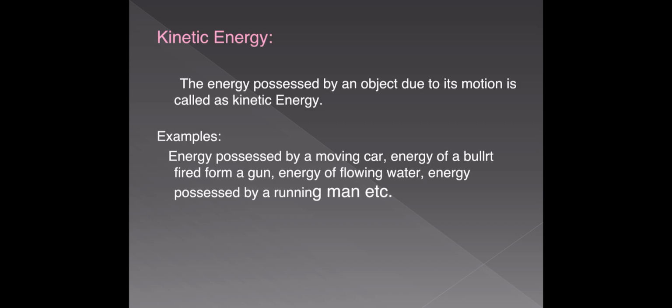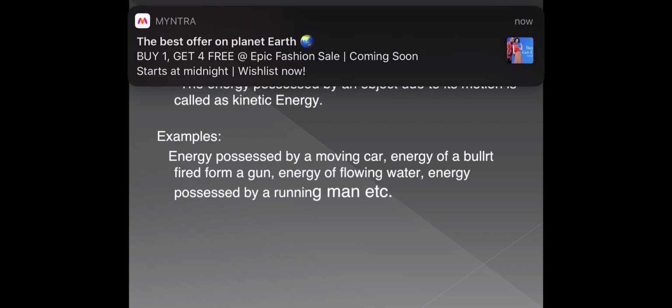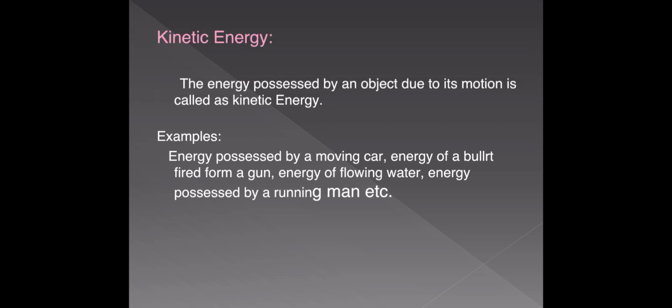If a body possesses velocity, then only it possesses kinetic energy. If the velocity of the body is high, then the kinetic energy of the body is also high. If the velocity is low, then the kinetic energy of that body is also low.